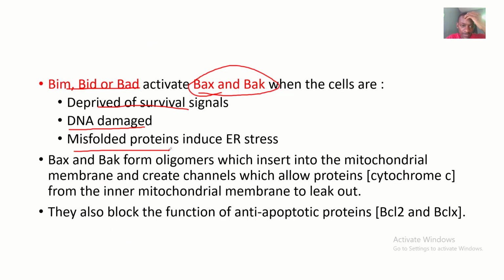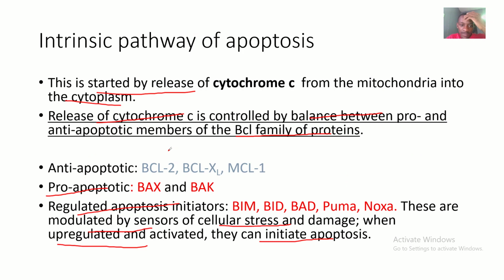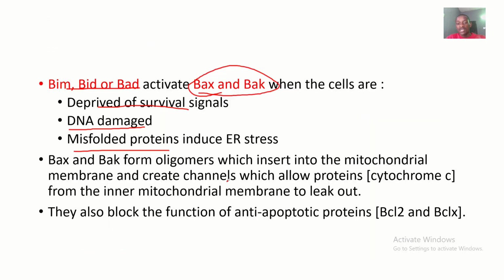Looking at this now, BAX and BAK are the pro-apoptotic ones. The regulated apoptosis initiators, BAD, BID, PUMA, and NOXA, will activate BAX and BAK, because these are the pro-apoptotic ones. These are situations where the cell is deprived of survival signals, with low chances of surviving, maybe there's DNA damage or misfolded proteins, and this can induce endoplasmic reticulum stress.